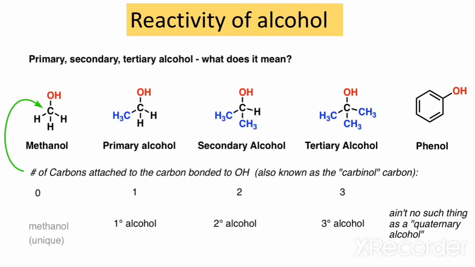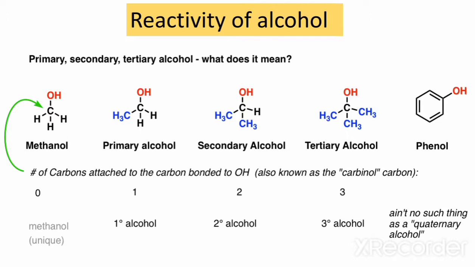As you can see in the methanol, carbon is directly attached with the hydroxyl group, and the other three bonds will form with the hydrogen atom, and this will form the methanol, and it is an alcohol with one carbon atom. So the other is primary alcohol, in which all the structure will remain the same, but one hydrogen is replaced by an alkyl group, and that is a methyl group.